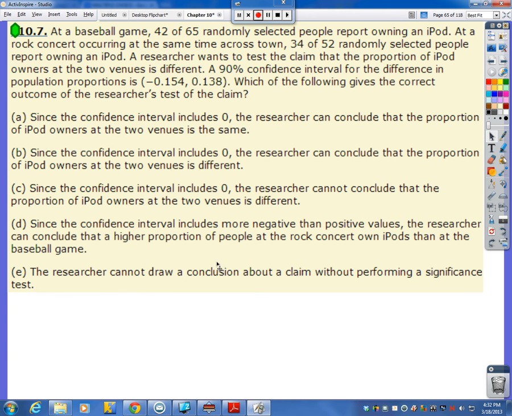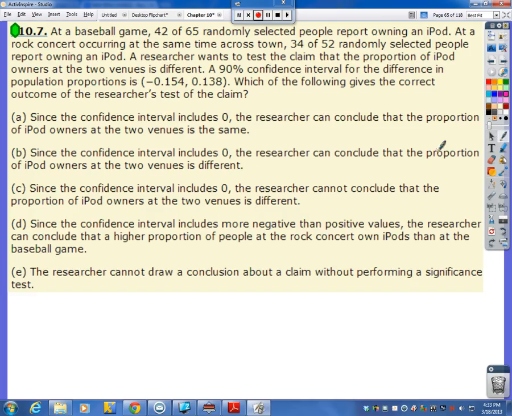Next up, at a baseball game, 42 of 65 randomly selected people report owning an iPod. At a rock concert occurring at the same time across town, 34 of 52 randomly selected people report owning an iPod. A researcher wants to test the claim that the proportion of iPod owners at the two venues is different. A 90% confidence interval for the difference in population proportions is negative 0.154 to 0.138. Which of the following gives the correct outcome of the researcher's test of the claim?